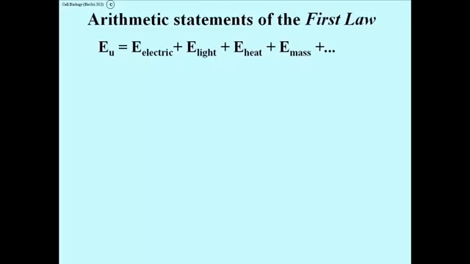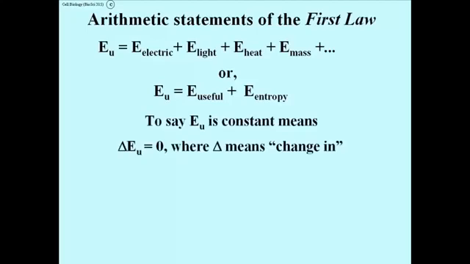So let's start making some arithmetic statements of the first law. Let's try and put into math language what the first law says, and then we'll do the same thing to accommodate the second law. So the first thing is a very simple equation. It just says that total universal energy is equal to the sum of all the kinds of energy in the universe at any given moment. You can add some of the other kinds of energy that are not on this list. Or, to make it very simple, the total amount of energy in the universe is simply the sum of all of the energy that is useful and all of the energy that is entropic or useless in the universe at any given moment.